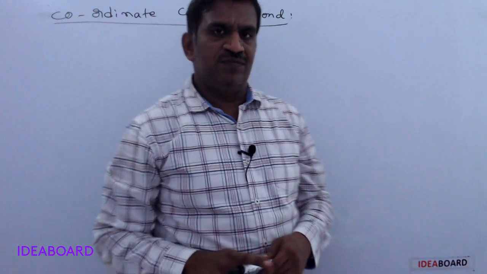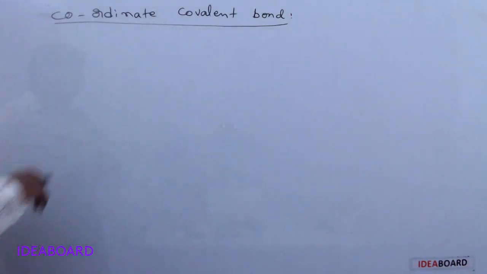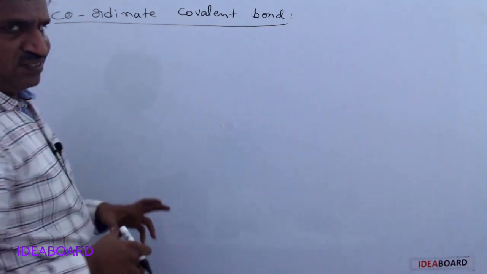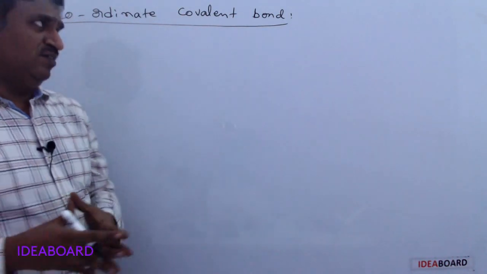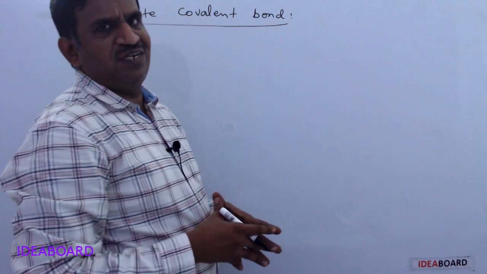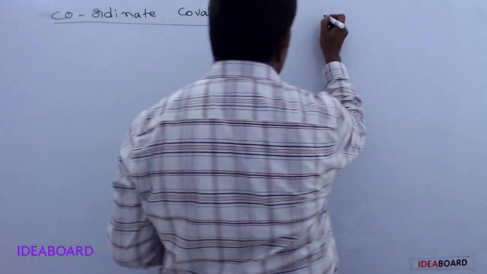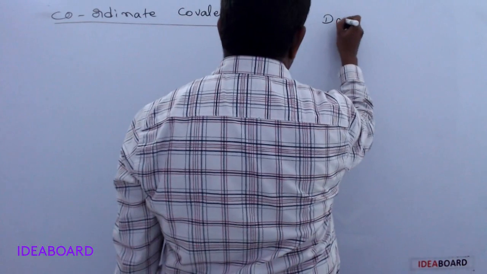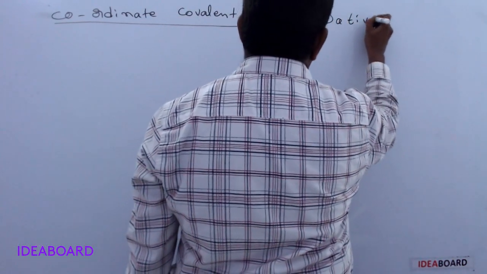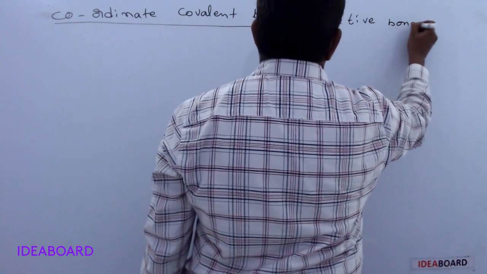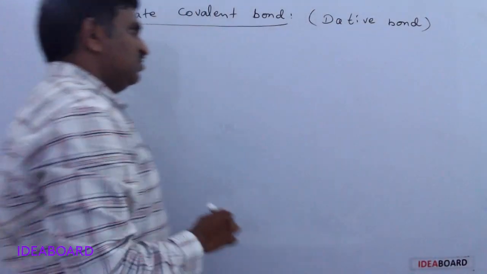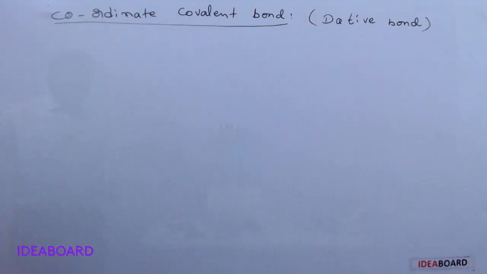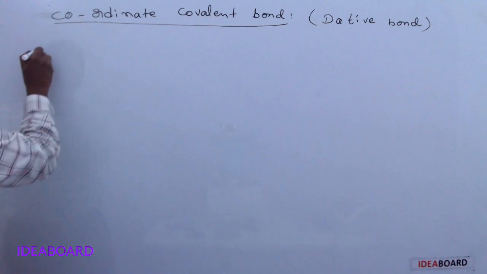Hi students, next one is a coordinate covalent bond. It is also considered as a special type of covalent bond, and this is also called a dative bond. And how is this special type of covalent bond formed?